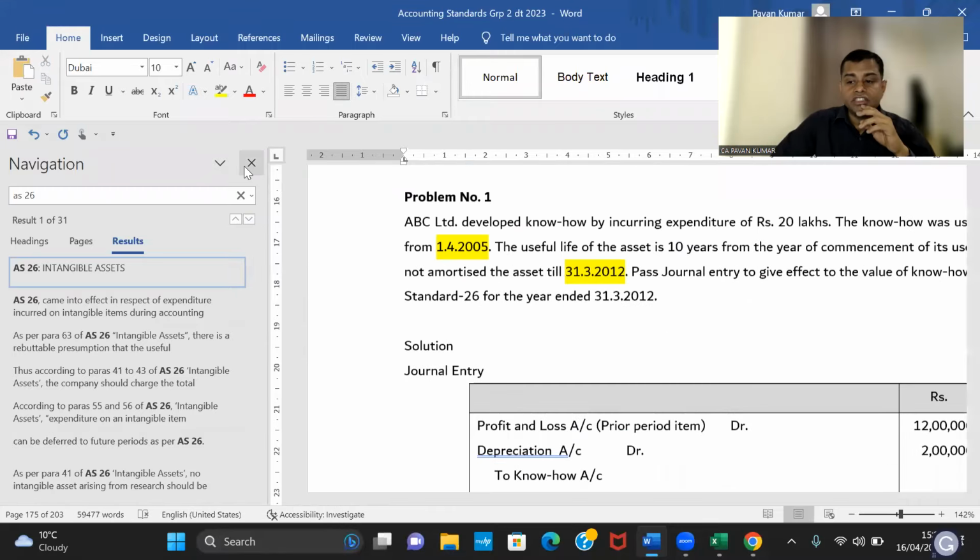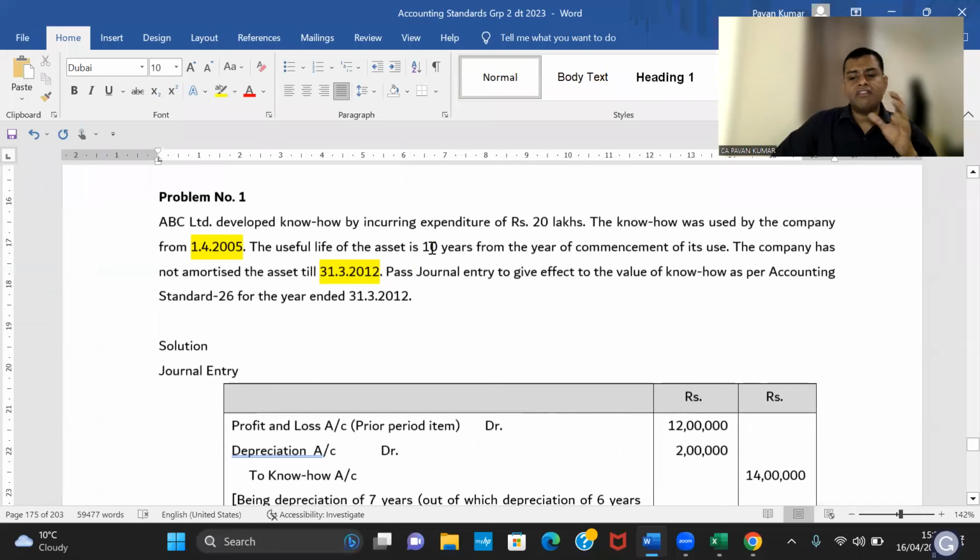Look here, a beautiful question. It is a final question, but equally relevant for you also. ABC Limited developed know-how by incurring expenditure of 20 lakhs. The know-how was used by the company from 1/4/2005. The useful life of the asset is 10 years from the year of commencement of its use. That means it is an intangible asset recognized. They recognized it as an asset. The company has not amortized the asset till 31/3/2012.